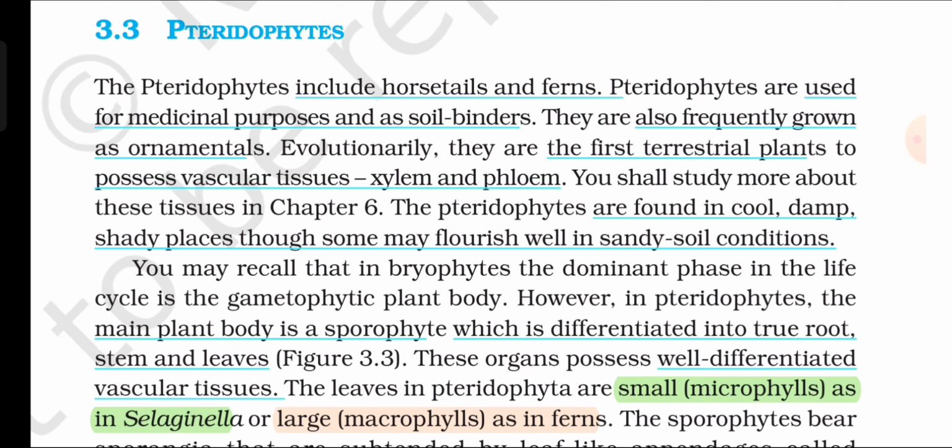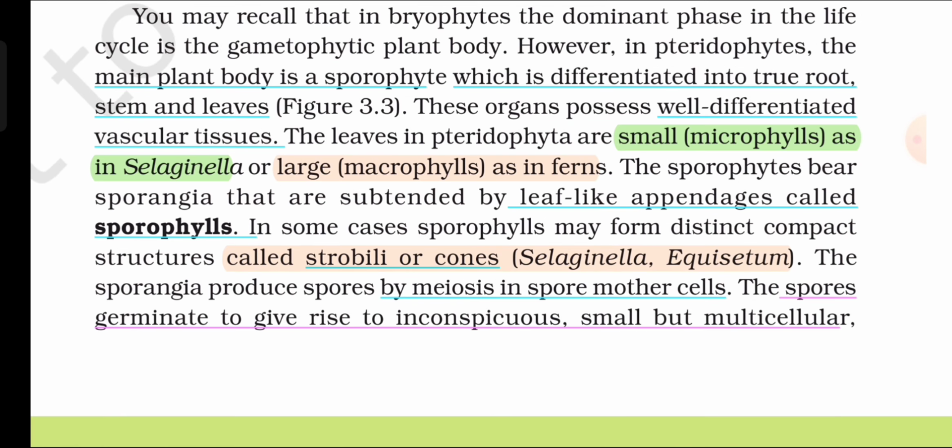The pteridophytes are found in cool, damp, shady places, though some may flourish well in sandy soil conditions. You may recall that in bryophytes, the dominant phase in the life cycle is the gametophytic plant body. However, in pteridophytes, the main plant body is the sporophyte, which is differentiated into true root, stem and leaves. These organs possess well-differentiated vascular tissues.